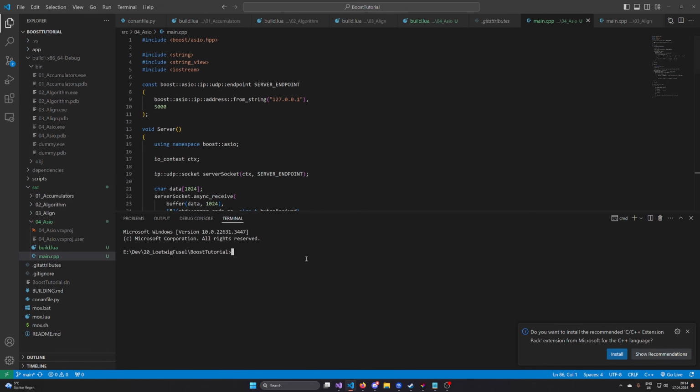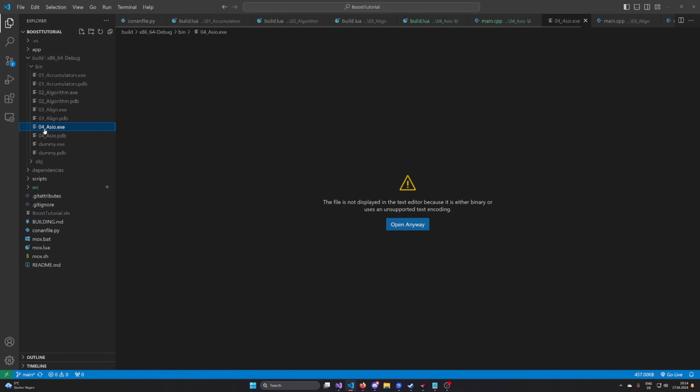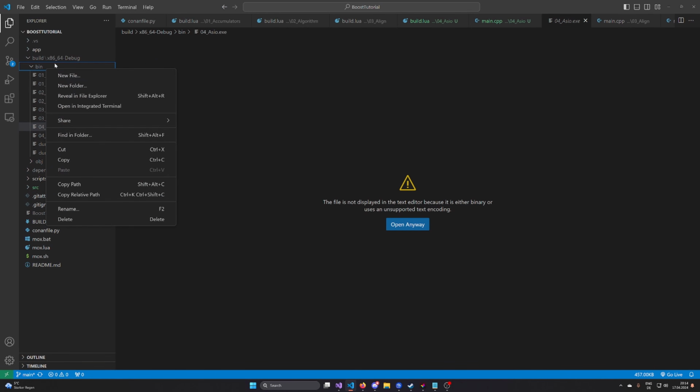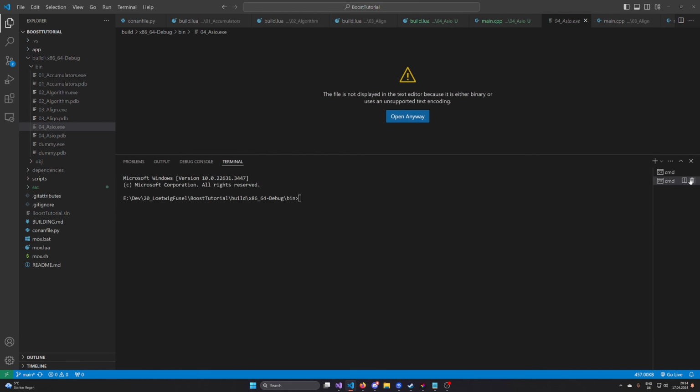Now, I'm going to jump inside of Visual Studio Code, and what I'm going to do is navigate to my build folder. So here on the left, I'm going to go to build x64-debug binary. This is the directory where all of my binaries are, including the 04asio.exe. And what I can do is right-click this and say open an integrated terminal. So now basically I have a CMD that's in that folder. And what I can do now from here is start the server or the client.